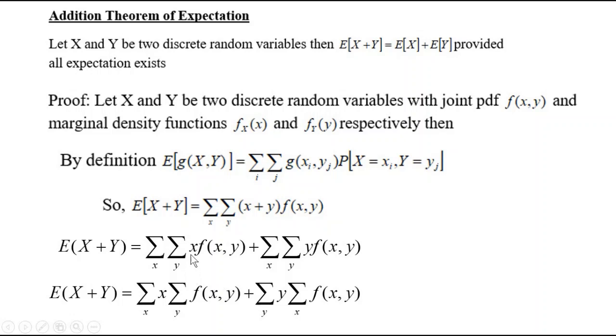Now, you can rearrange this. When you are taking sigma over y, x is constant, so I bring that x outside the summation. Also, you can shuffle the summations in such a way that y is summed only for sigma y. So, sigma y, y into sigma over x, f of x, y.